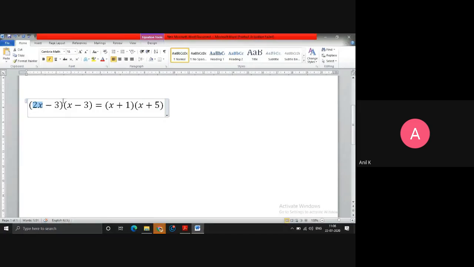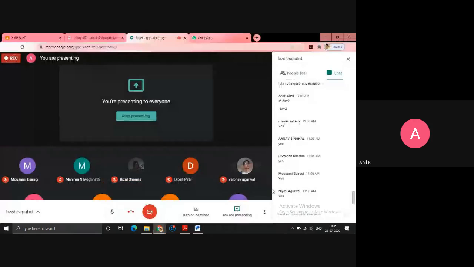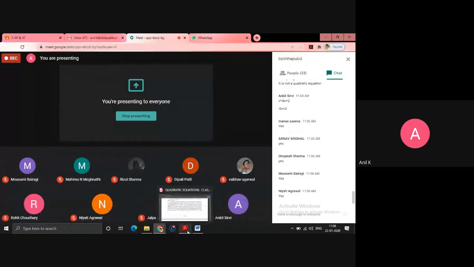2x into x, here we'll get 2x square on the left side of the equality. On the right side of the equality, x into x will be x square. So the left side is 2x square and the right side is x square. They won't get cancelled. Even if I subtract, 2x square minus x square will be x square. That means you still have the x square term. So it will be a quadratic equation.